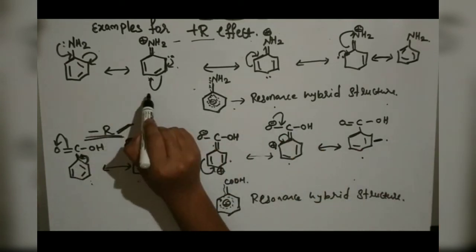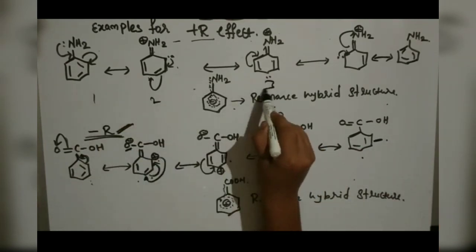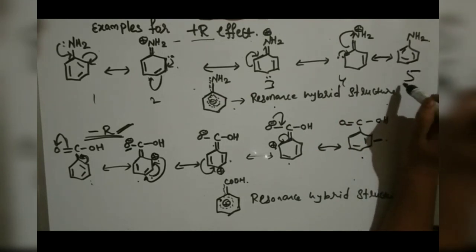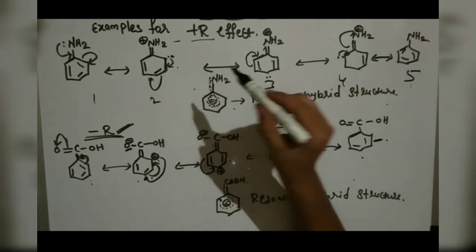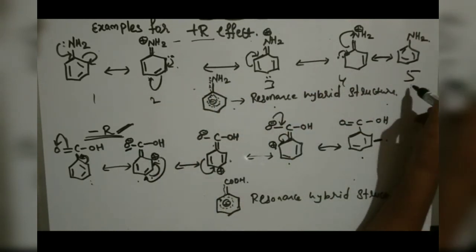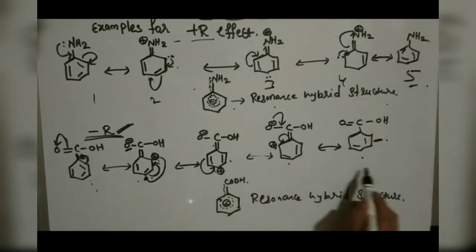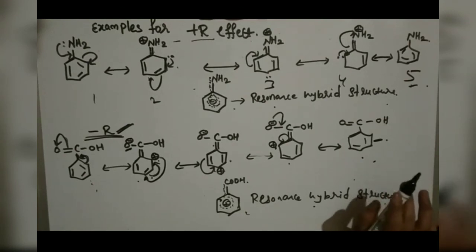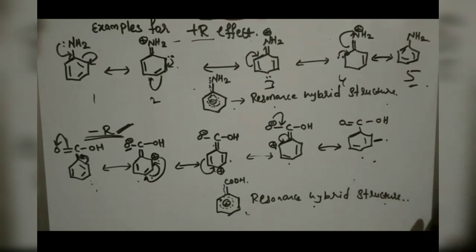So for the amino group we have 1, 2, 3, 4, 5 resonance structures. In competitive exams you will get questions like this also: the amino group has how many resonance structures? So we have to write 5 resonance structures. Here also we have 5 resonance structures, and this is the resonance hybrid structure. So this is all about the mesomeric effect or resonance effect. In the next class we will see the hyperconjugation effect. Thank you.